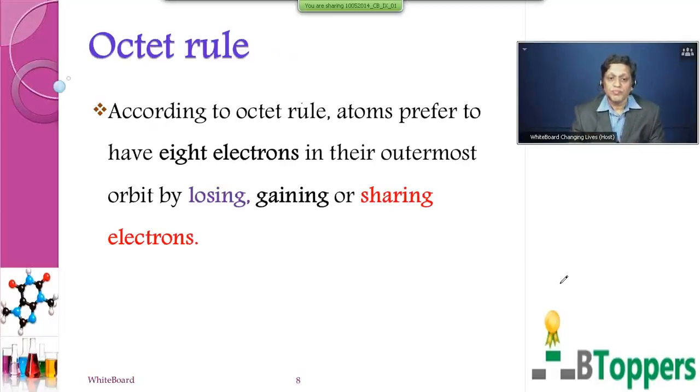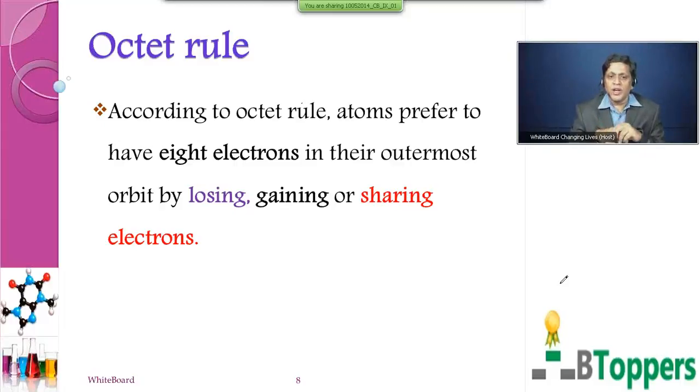Now, all the atoms except the atoms of noble gases show an urge to, what, children? Show an urge to achieve 8 electrons in their valence shell. This urge to acquire a complete valence shell, or the presence of 8 electrons in the outermost shell, is called the octet rule.